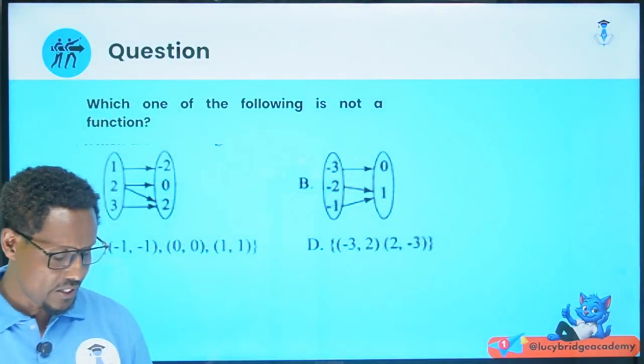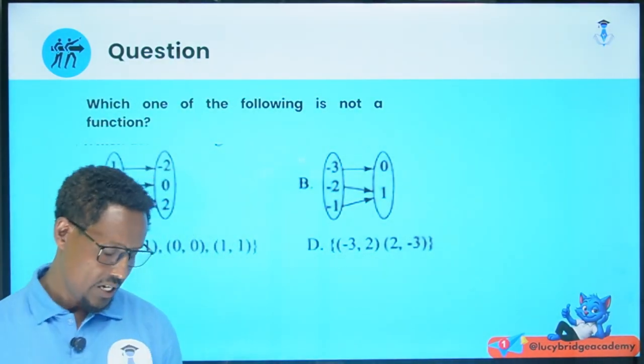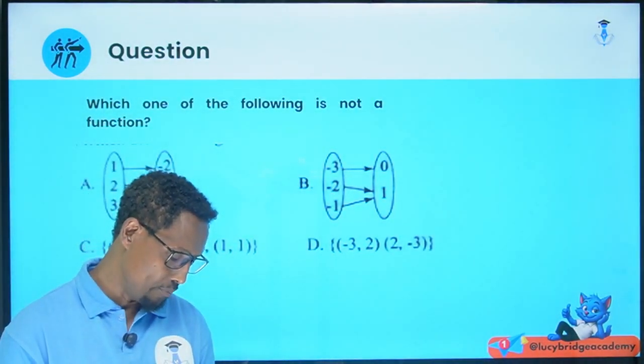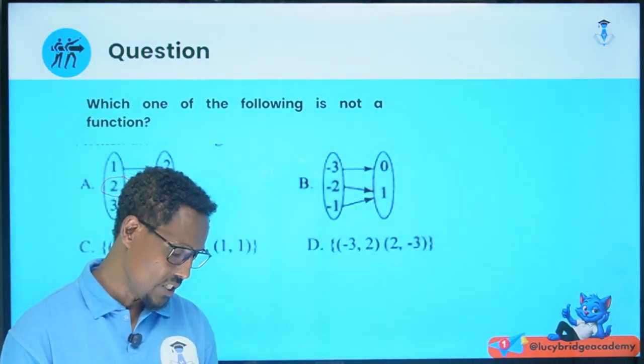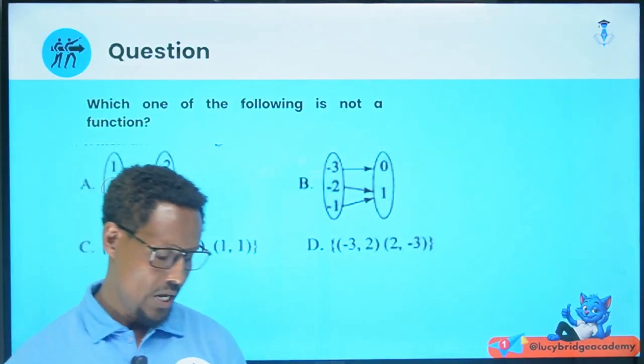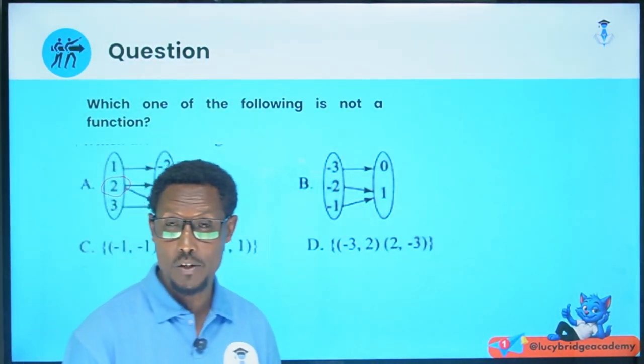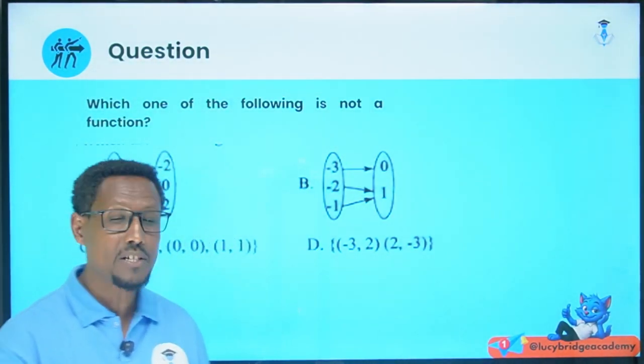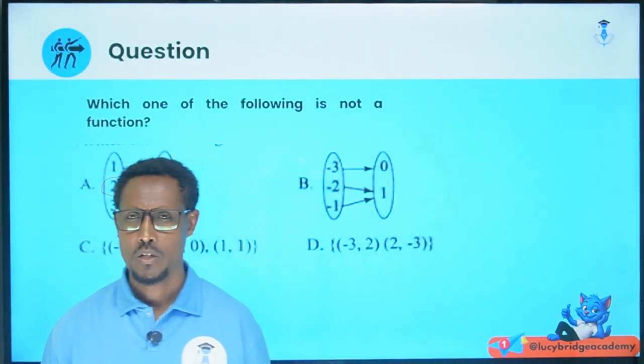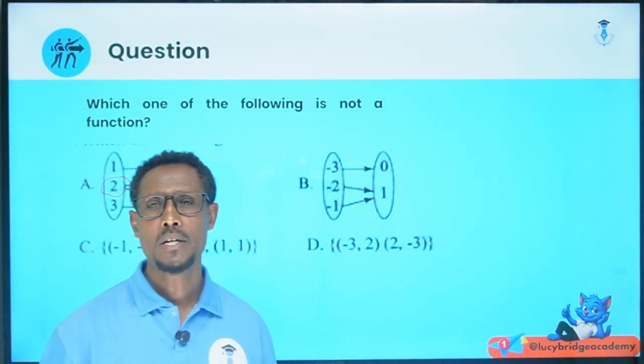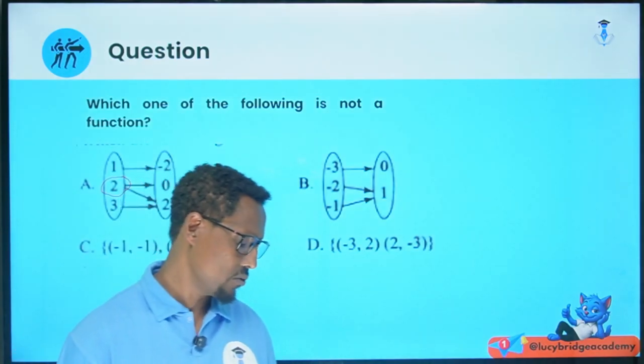Which one of the following is not a function? Look, it is using a diagram from A to B. So this one, 2, look, 2 pairs with 0 and 2 pairs with 2, which means the element 2 in the domain is paired with 2 elements in the range, which is wrong. Okay, this cannot be a function. This relation is not a function.